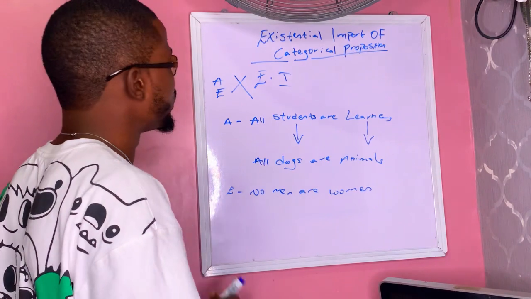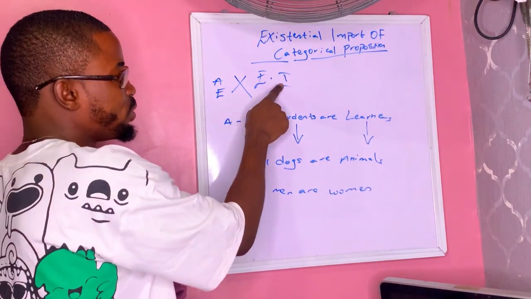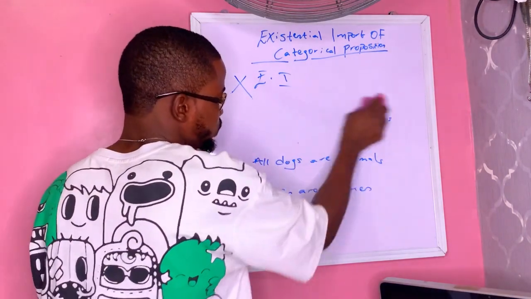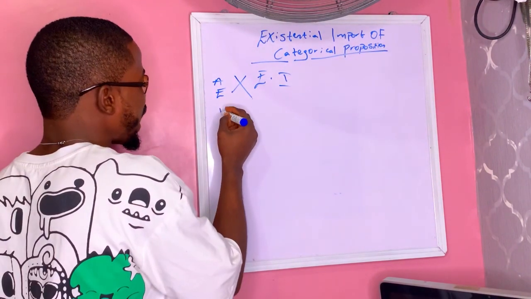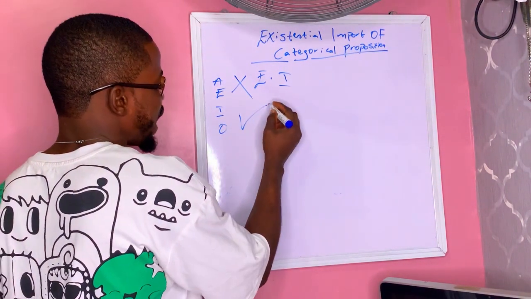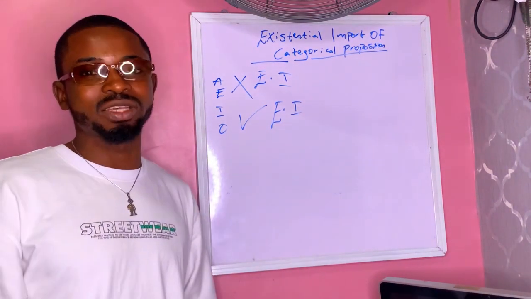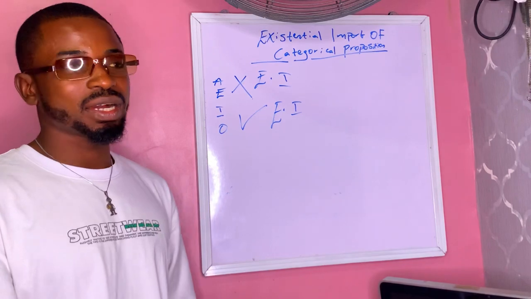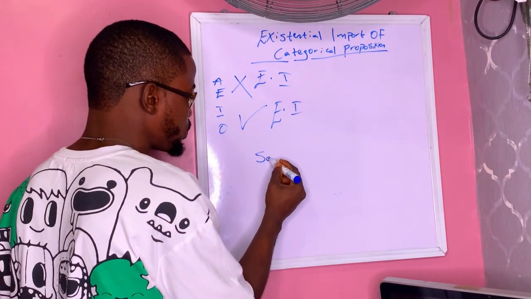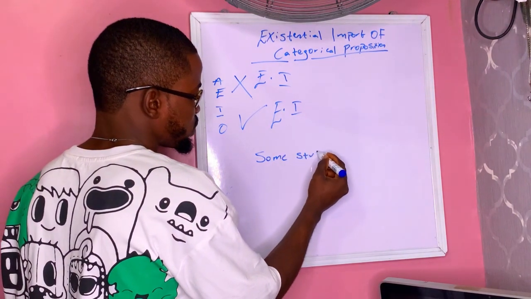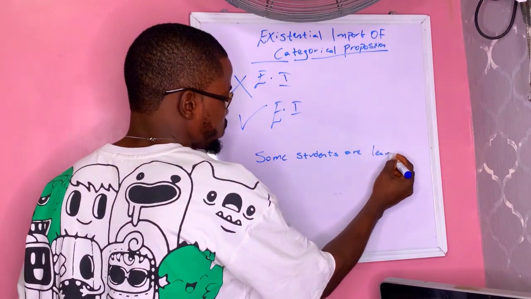So for the modern logician, both A and E propositions do not have existential import. But they claim that the particular propositions, both I and O, do have existential import. That is, they affirm the existence of the members in those classes. Let's say we have the proposition: some students are learners.